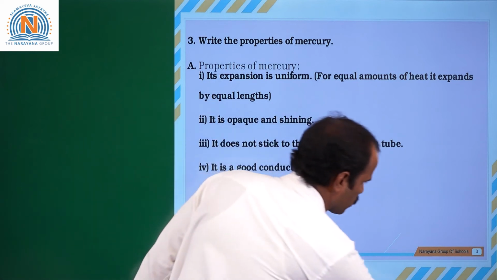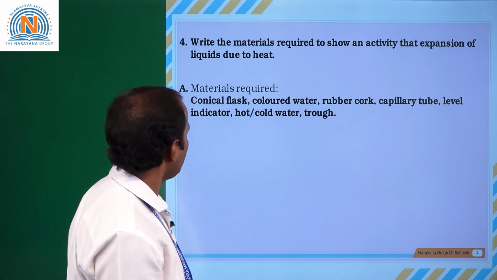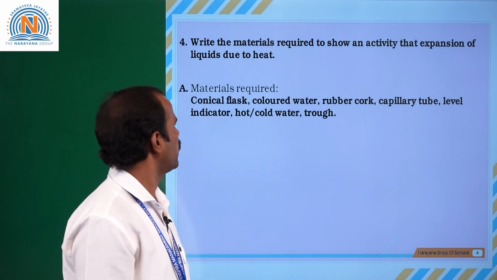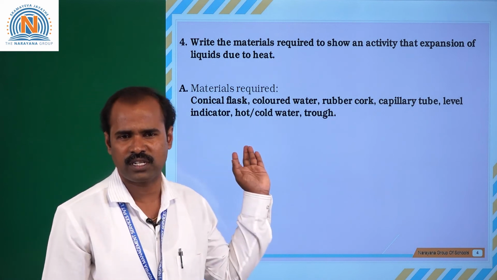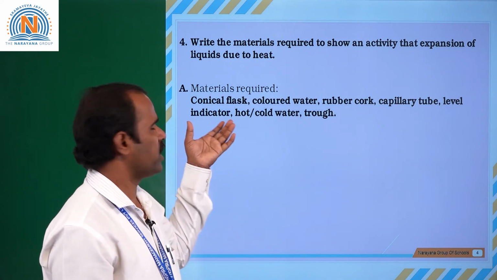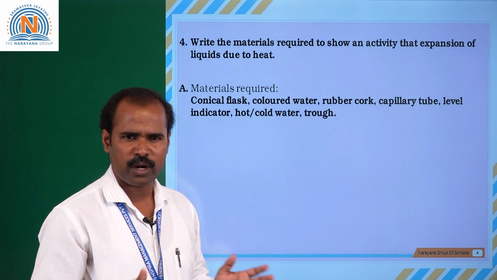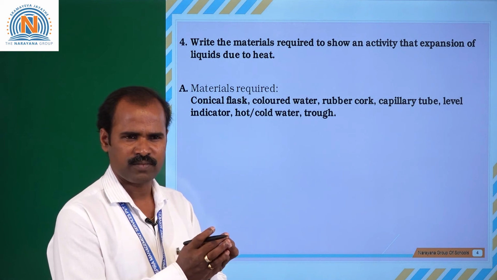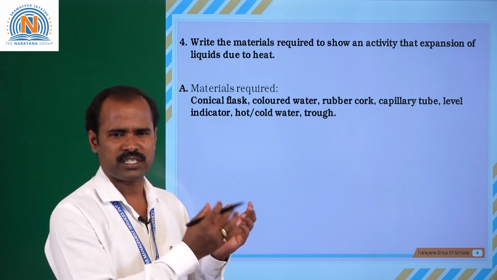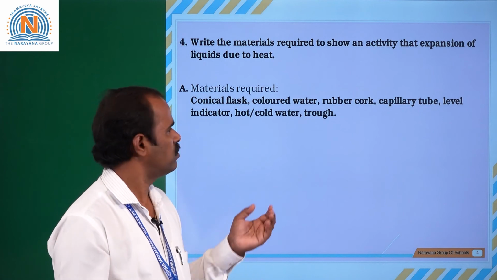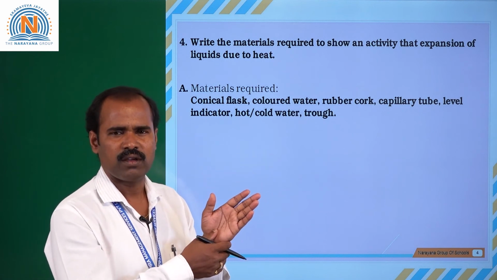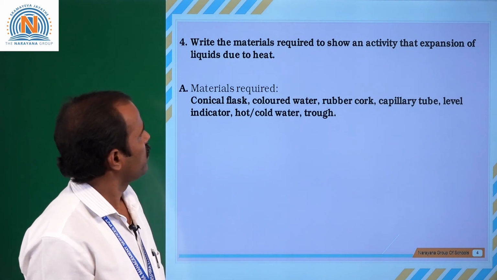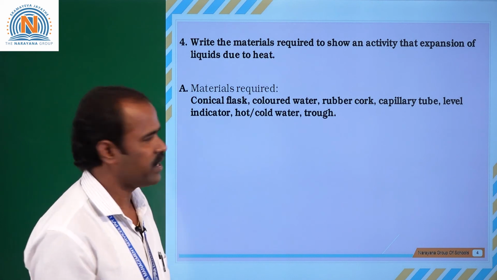Okay. Next question, write the materials required to show an activity of expansion of liquids due to heat. Just now we discussed the diagram. In that diagram, what are the materials? A beaker with hot water or cold water, colored water, conical flask, capillary tube, rubber cork, stand, level indicator, calorimeter. Okay, so these are the materials required to do that activity, the expansion of liquid activity.